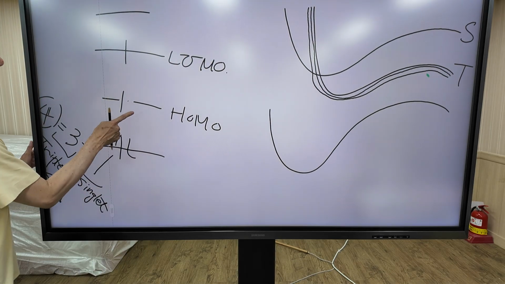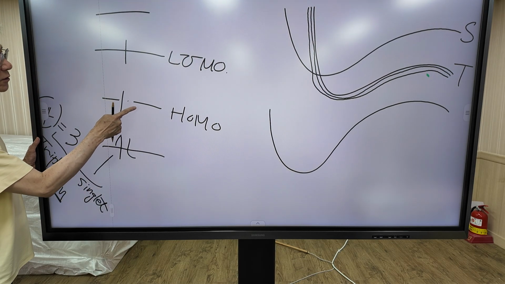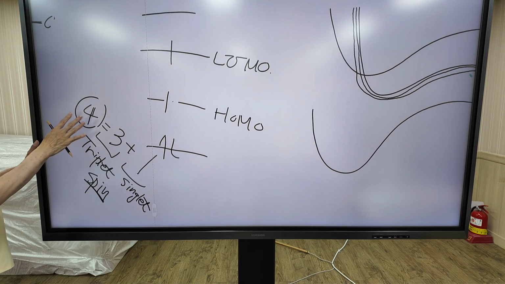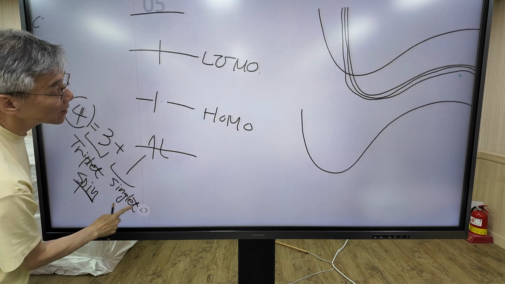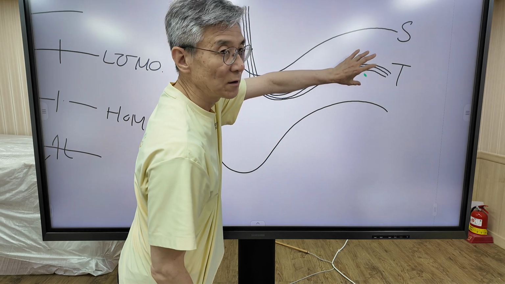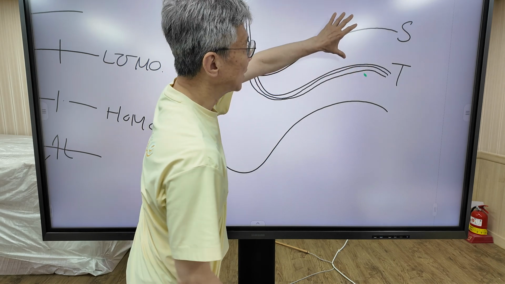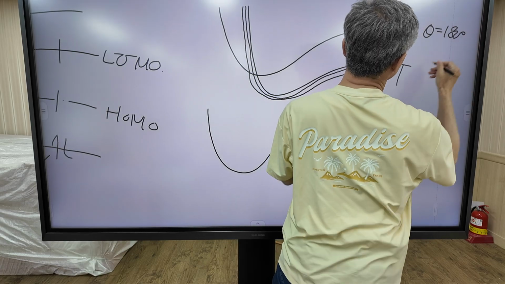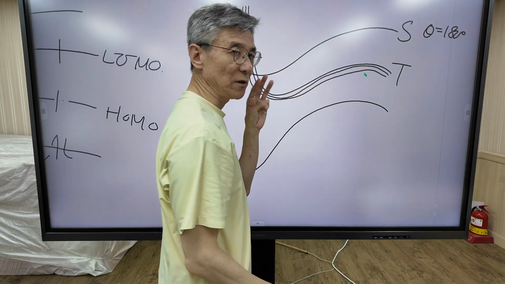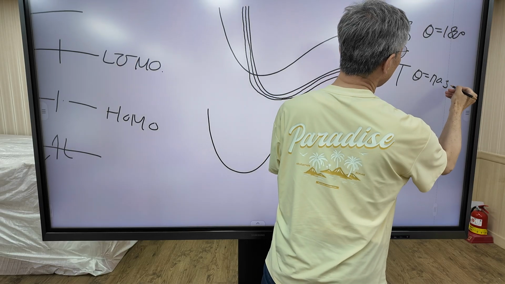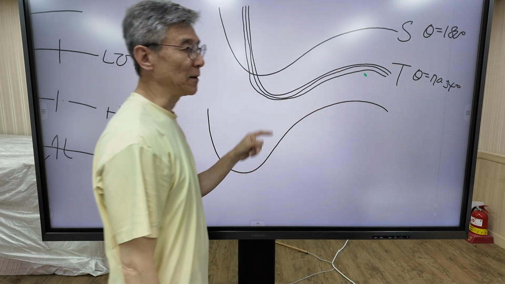When an electron in the HOMO is promoted to the LUMO, 4 states are possible. 1 state is called the singlet state. 3 states are called the triplet state. For the singlet state, theta equal 180 degrees. The triplet state consists of 3 states in which theta is 70.54 degrees.